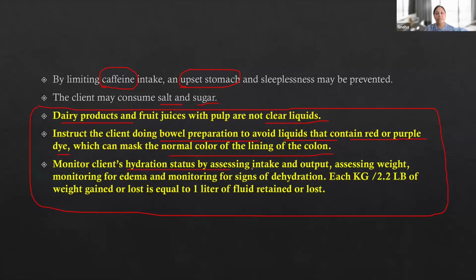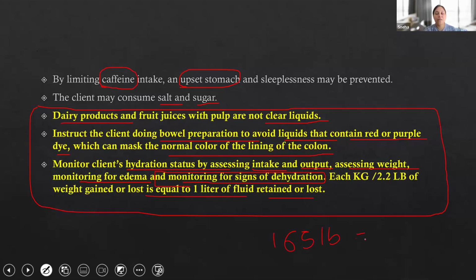Monitor the client's hydration status by assessing intake and output, assessing weight, monitoring for edema, and monitoring for signs of dehydration. Each kilogram, meaning 2.2 pounds, of weight gain or loss is equal to 1 liter of fluid retained or lost. What they are trying to say is, if I have a patient with chronic kidney disease or heart failure, I need to check the patient's daily weight. Today the patient's weight was, let's say, 165 pounds. The next day, when I check at the same time, with the same clothes and the same weighing machine, the patient has gained weight to 170 pounds.